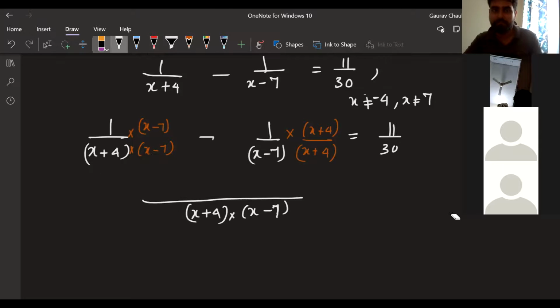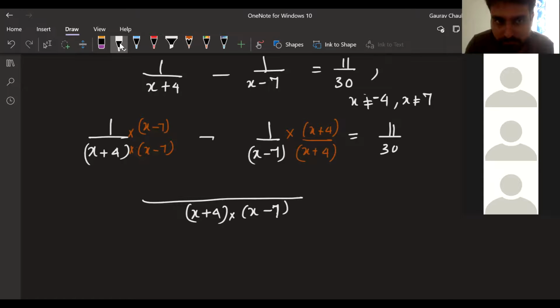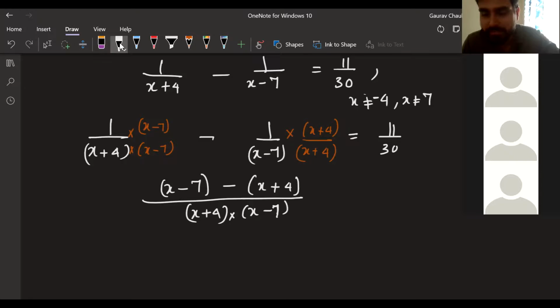Bindu, can you do the numerator for me? Yes, sir. Sir, 1x minus 7. Okay. 1x minus 7. I'll just write x minus 7. Okay, I can write it like this. Minus x. Sir, minus 1x, minus 1x. Minus 4. Minus 4. Okay. You can write the first step without doing that. You can write minus x plus 4. You can just leave that and then you can do it in the next step also. Yes. But how you did is absolutely correct. No problem with that. Okay. That's equal to 11 by 30.